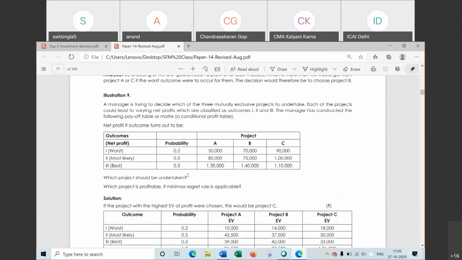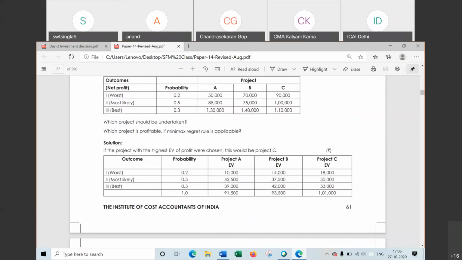That is, it is written in the question, use the minimax regret rule. Which project should be undertaken? Which project is profitable? If minimax regret rule is applicable. So we can identify which method is used. Now how to solve minimax regret rule question?